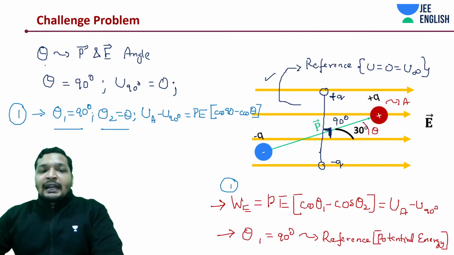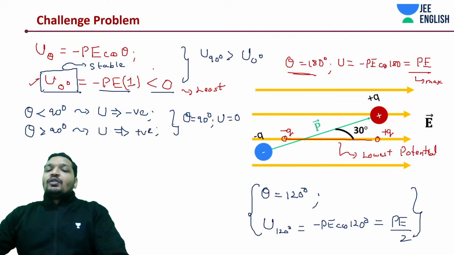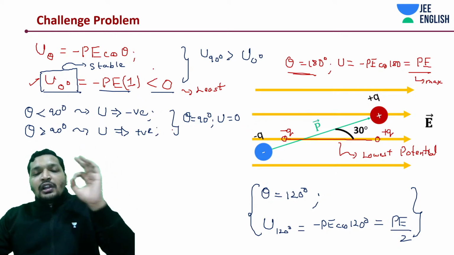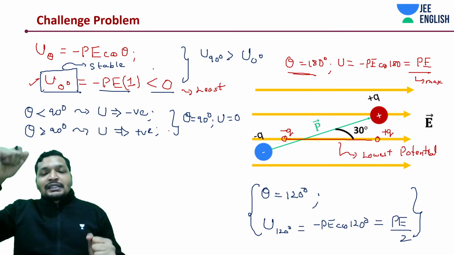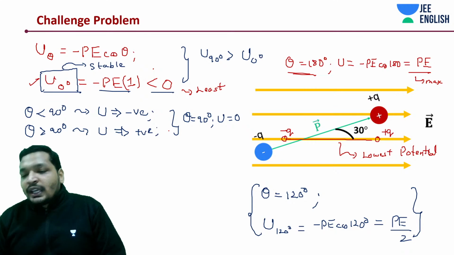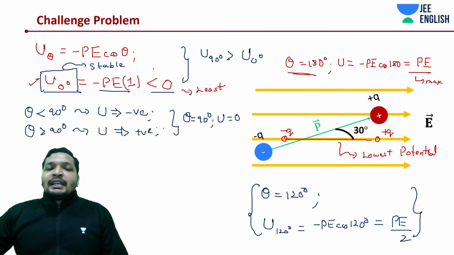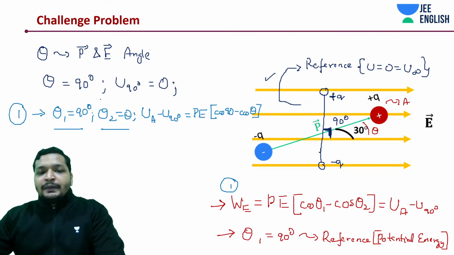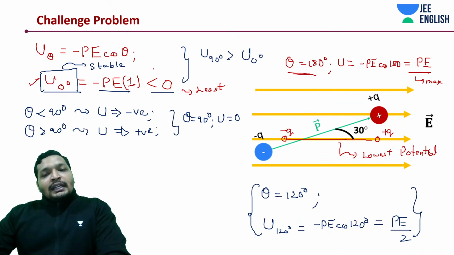90 degrees is for our reference. It appeared attractive from this equation that we have, hence we took it to be 90 degrees. Otherwise, 0 degrees is the lowest potential point. Every such point on disturbance is trying to rotate to that 0 degrees. Okay, I believe you understood this point. What I'm saying is 0 degrees is the least potential. We just proved it. It's minus PE.